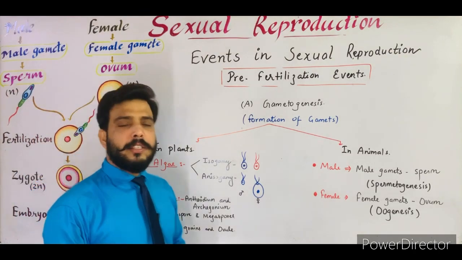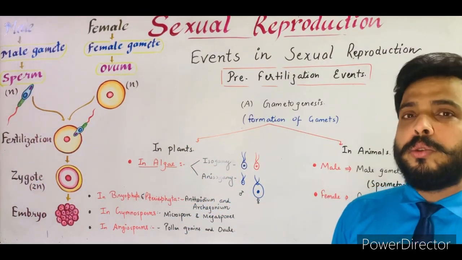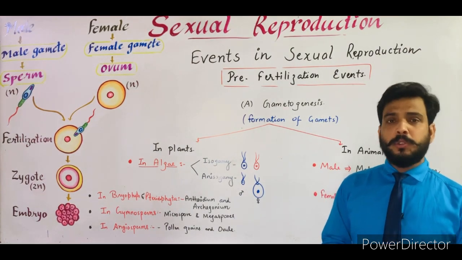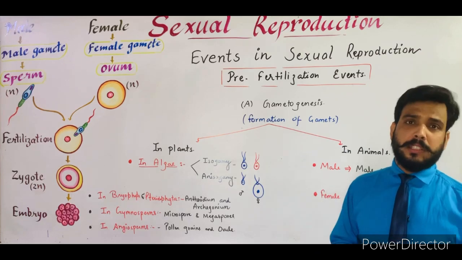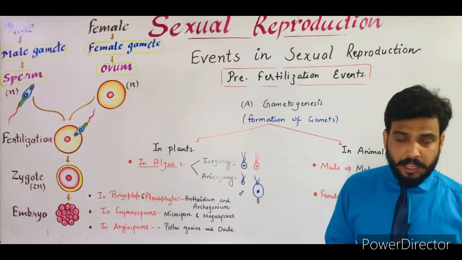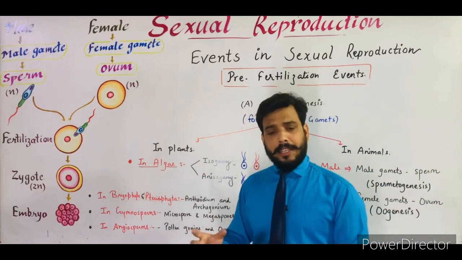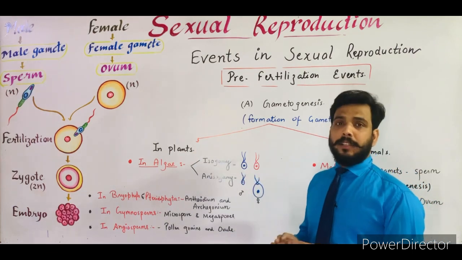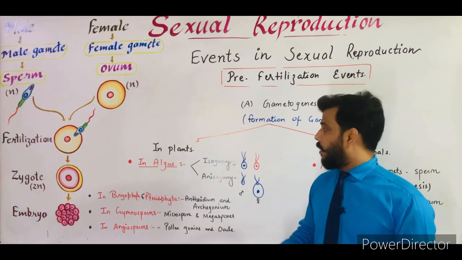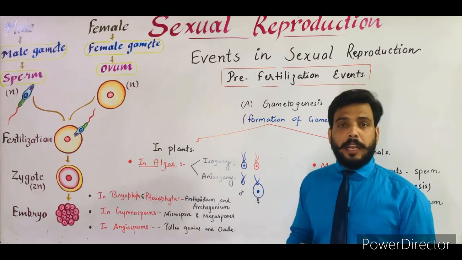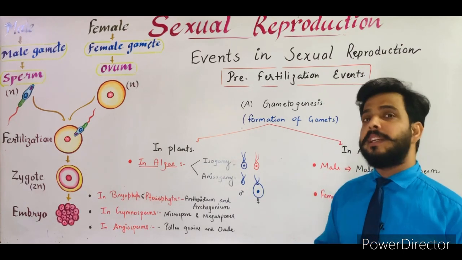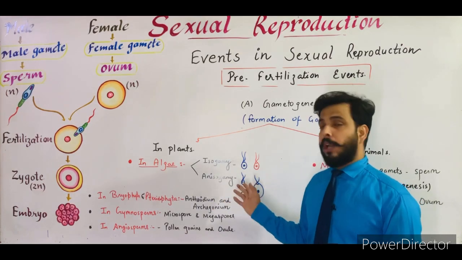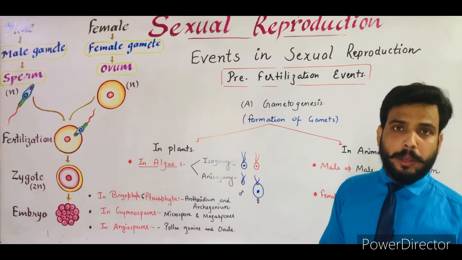As we know, there is a lot of variety in plants. So there are algae, bryophyta, pteridophyta, gymnosperm, angiosperm. In all these groups, gametogenesis takes place in a different manner. Start with algae. Algae are a small photosynthetic group of plants. In algae, the gametes are generally of 2 types, isogametes and anisogametes. The reproduction with the help of isogametes is termed isogamy, while with the help of anisogametes it is termed anisogamy. Now what is the meaning of isogametes and anisogametes?